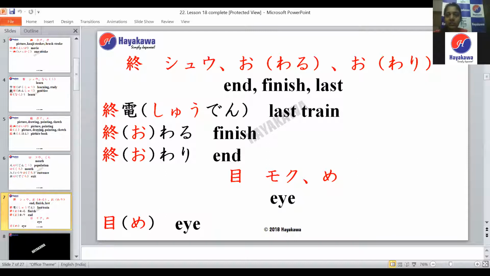From circles, it became proper squares and rectangles. You can imagine this rectangle to be your eye, and the two lines inside to be your pupil. So this is the kanji for eye, me. Okay, any doubts?